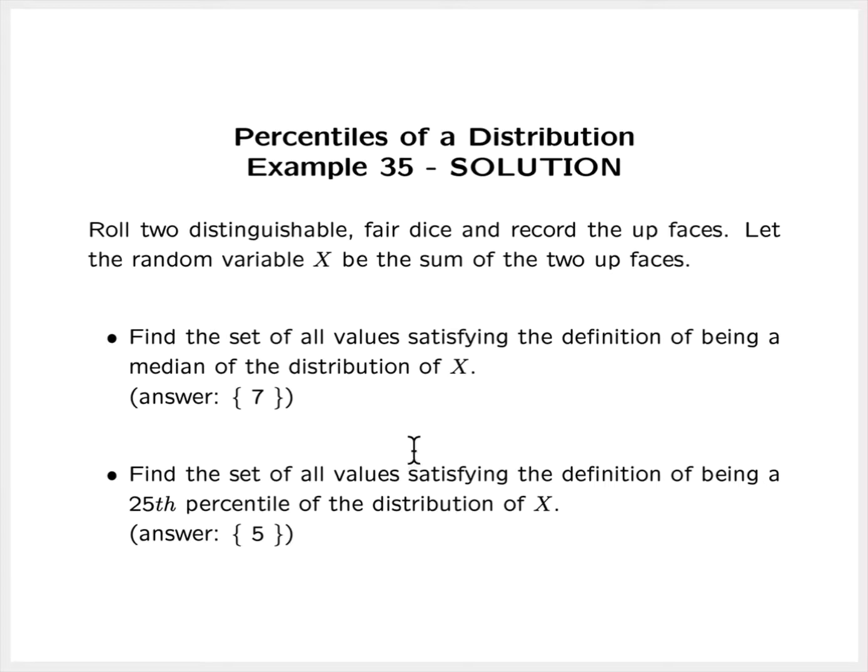All right, so to summarize the results of this example, find the set of all values satisfying the definition of being a median for this distribution. Well, it's the singleton 7, so 7 is the only median for this distribution. And likewise, find the set of all values satisfying the definition of being a 25th percentile. Well, the only real number that satisfies the definition is 5.